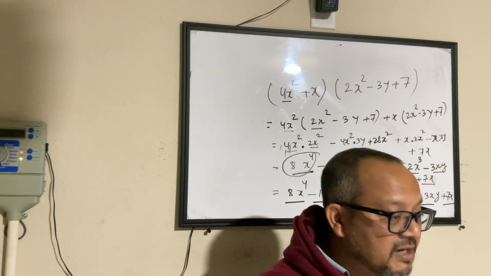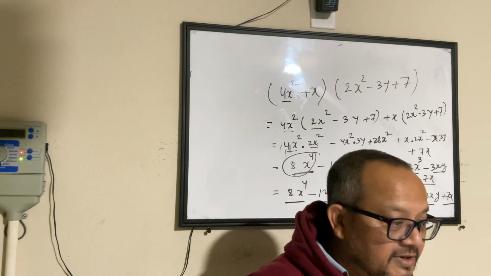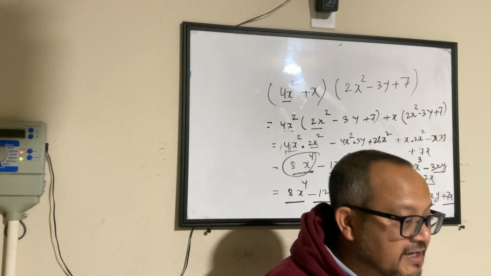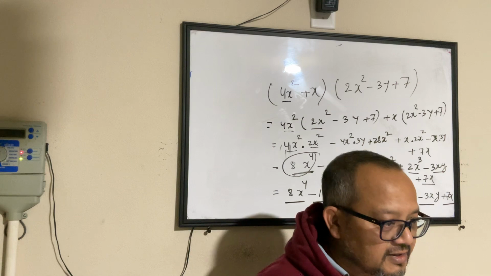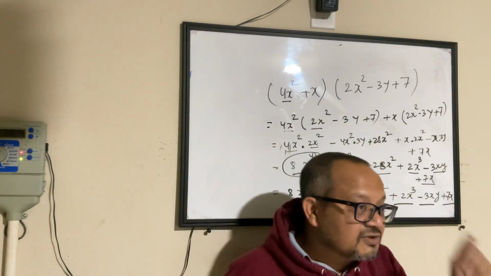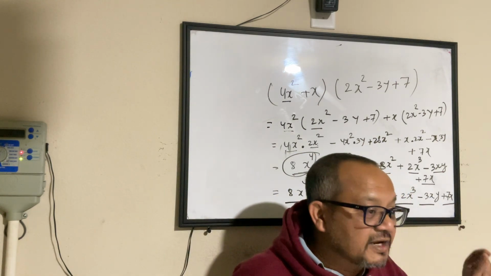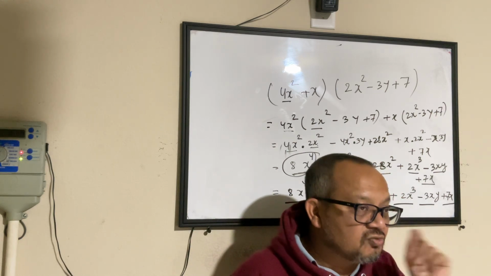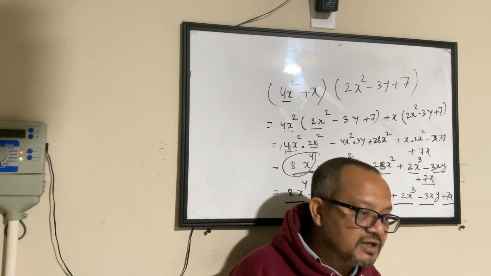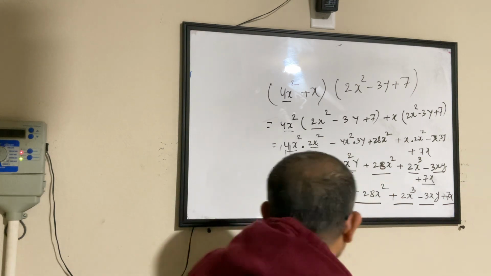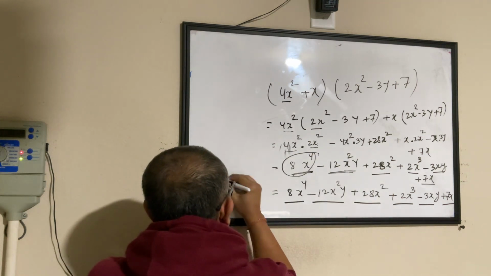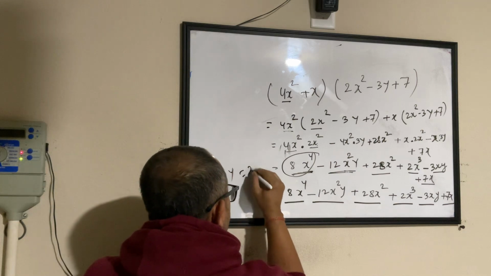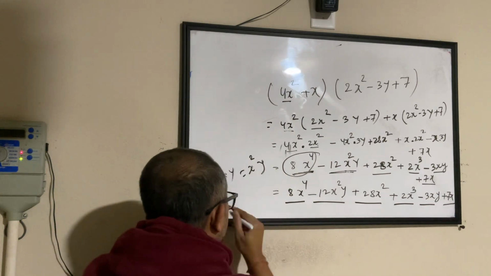You cannot multiply 3 into x to become 18. It remains 3 times x. You can multiply x square with x square, it becomes x to the power 2 plus 2, 4. You cannot multiply x square into y to make it x cube. It remains x square into y. It will not change to x cube. Okay?